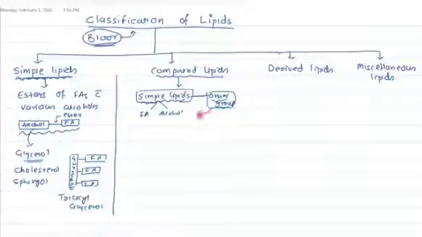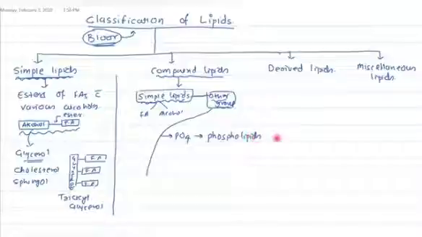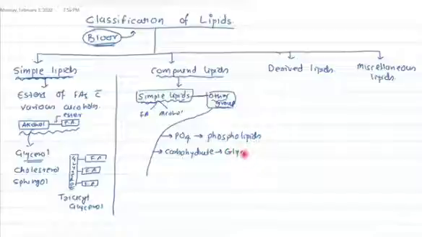So what are the possibilities in human biochemistry for these other groups? The other group may be a phosphate, and when phosphate is the other group, we call it a phospholipid. If the other group is carbohydrate, we call it glycolipids.